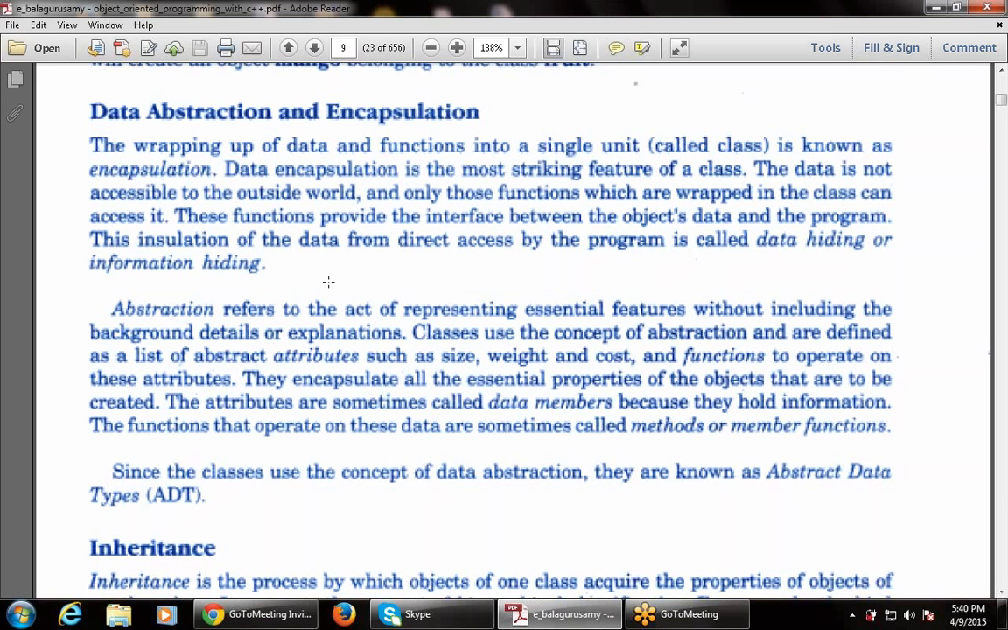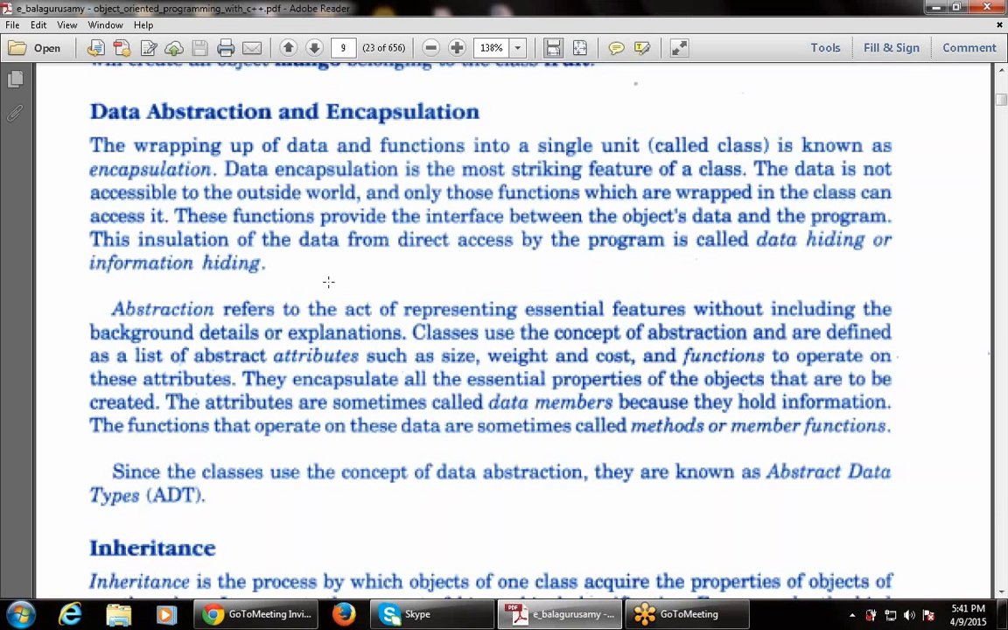So what is the meaning of data abstraction? That means only representing the essential features, the main features, without including the background details or explanation. Without giving any detail, without giving any explanation, only showing the important information that is relevant to the user. That is known as abstraction. Classes use the concept of abstraction and are defined as a list of abstract attributes such as size,